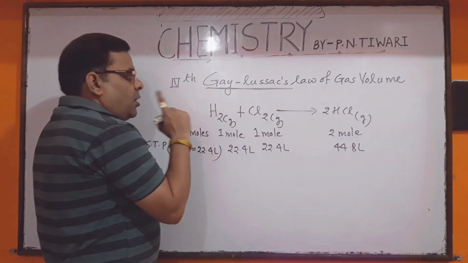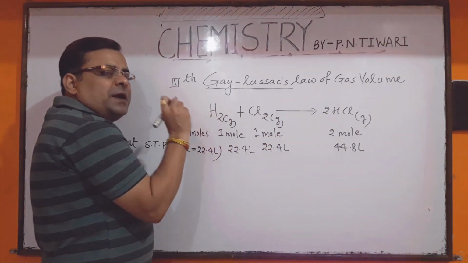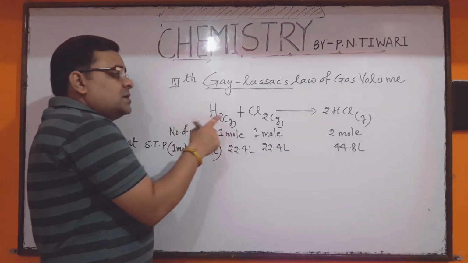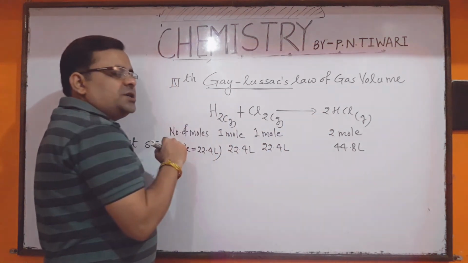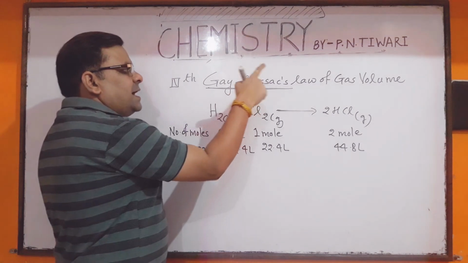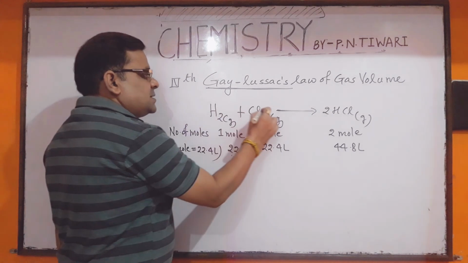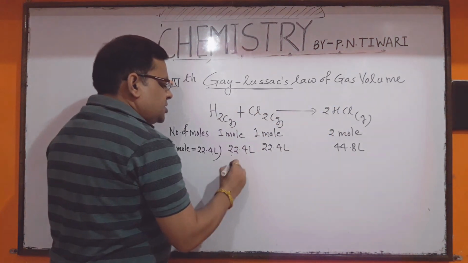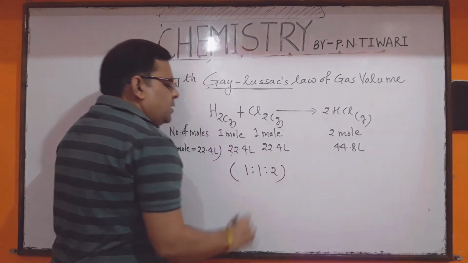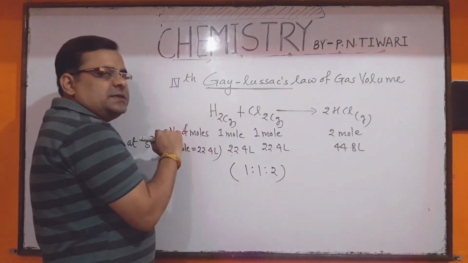So under the standard conditions of temperature and pressure, if any chemical reaction takes place in gaseous state, then the volumes of all reactants and products always have a simple ratio. सभी reactants और product के जो volume का जो ratio होता है, ठीक है ना, it will be a simple ratio. This law is called Gay-Lussac's law of gas volume. So what will be the ratio of the volume of hydrogen gas, chlorine gas and HCl gas in this gaseous reaction? 1 : 1 : 2. It is the ratio of the volumes of hydrogen gas, chlorine gas and HCl gas in this particular gaseous reaction.